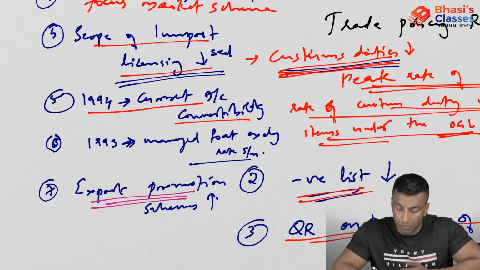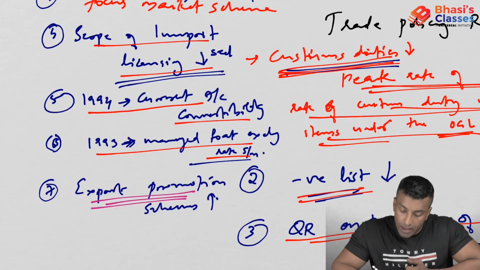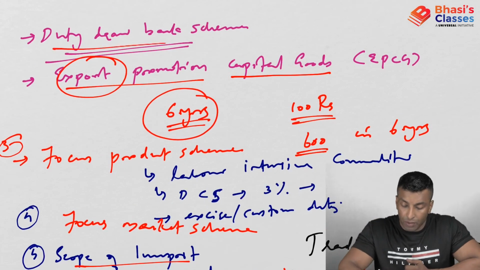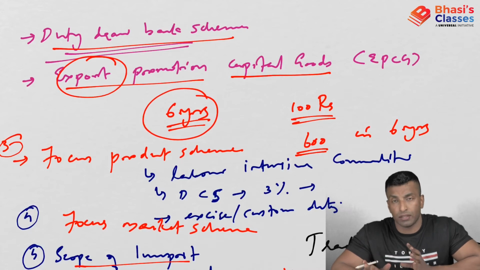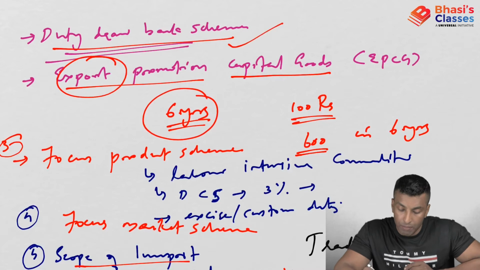1994, current account convertibility. 1993, managed float exchange rate system. That is again liberalization in the exchange rate system. Export promotion schemes, we have seen the schemes here. Duty drawback scheme: under this, some of the customs and excise duty paid by the exporters will be reimbursed.